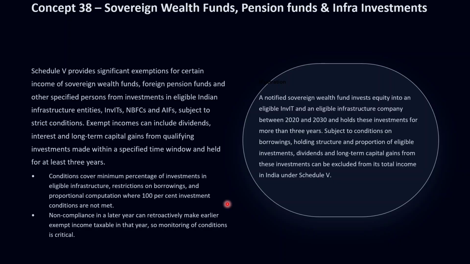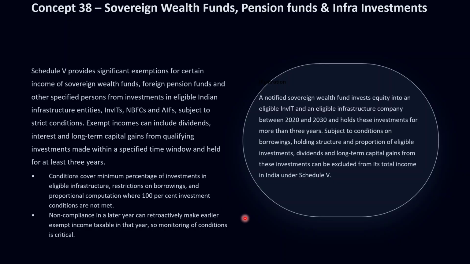There are also proportional rules where the investing entity does not satisfy the 100% eligible investment test. In such cases, only the proportion of income corresponding to eligible investments qualifies for exemption.